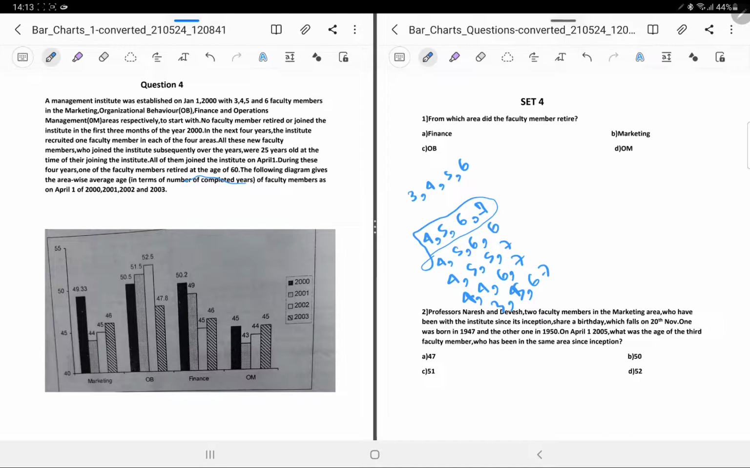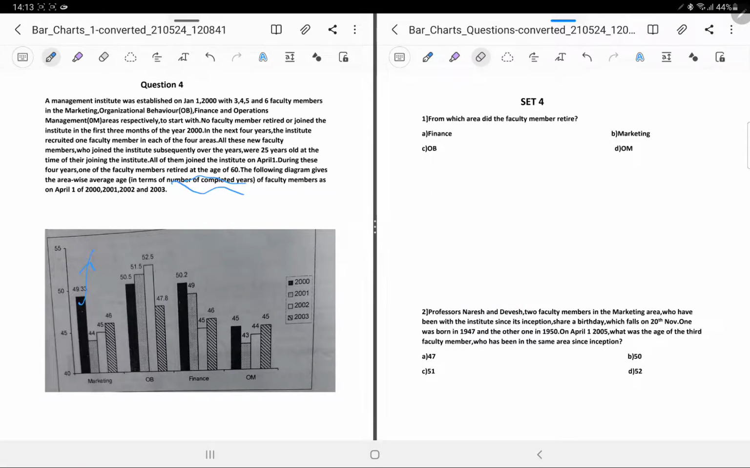The following diagram gives the area-wise average age, in terms of the number of completed years, of faculty members as on April 1. See, so this is April 1, and this is age completed. On April 1 they are computing. So this is the information given on April 1, 2001, this is on April 1, 2002, and this is the information given on April 1, 2003.